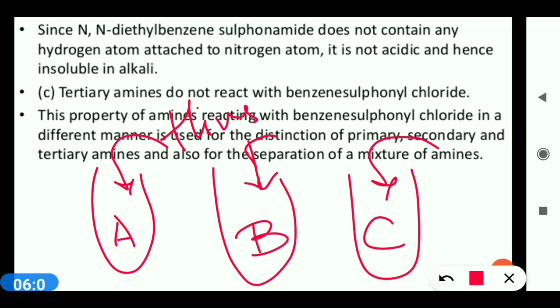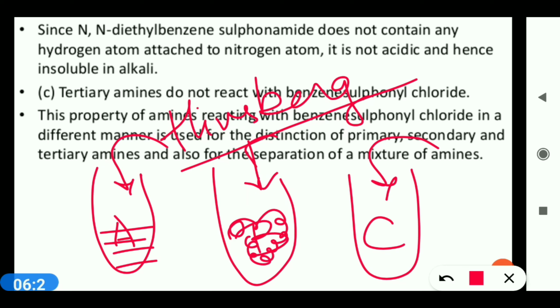As you add Hinsberg reagent, in the first case there is formation of N-ethyl benzene sulfonamide. In another test tube there is formation of N,N-diethyl benzene sulfonamide, and in the third case there is no formation of any compound.